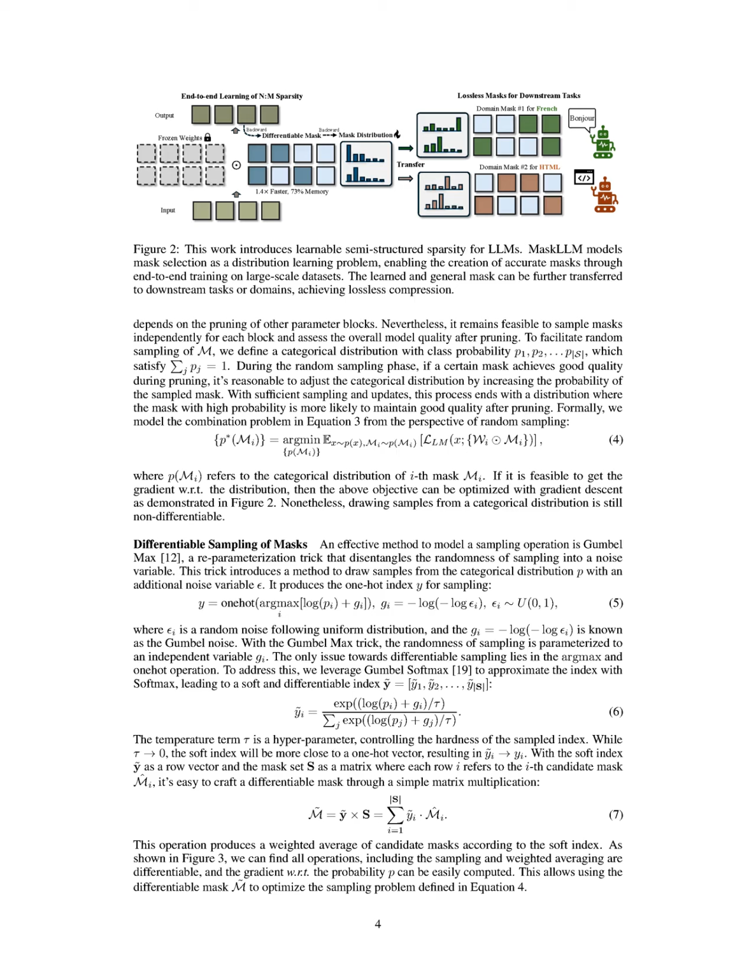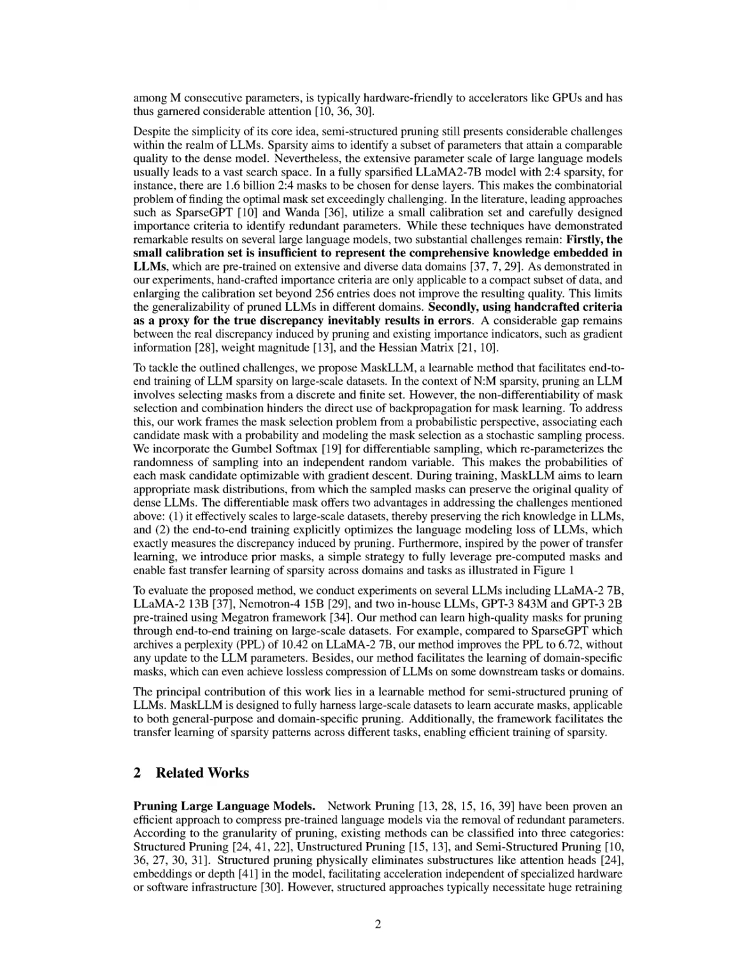To facilitate the selection, we define a categorical distribution with probabilities assigned to each candidate mask, which are adjusted based on their performance during random sampling. By employing the Gumbel softmax technique, we can sample from this distribution in a differentiable manner, allowing us to optimize the probabilities of the masks through gradient descent. This process iteratively refines the mask selection, ensuring that the sampled masks maintain the original quality of the dense LLM while effectively exploring the candidate space.